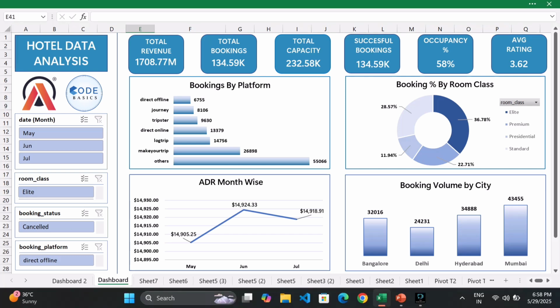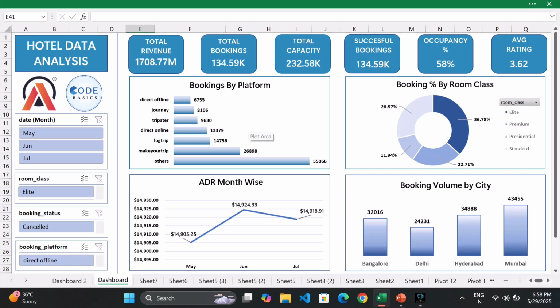And then the ADR month-wise. June saw peak pricing, $14,924, but July dipped, which indicates weakening demand. Then booking volume by city. As we can clearly see, Mumbai is number one with 43k plus bookings, followed by Hyderabad, then Bangalore, and then Delhi.